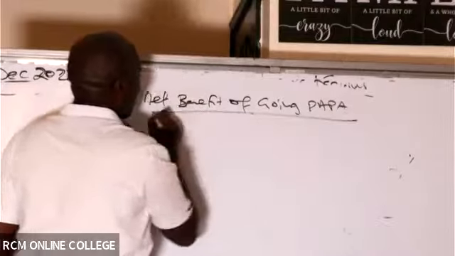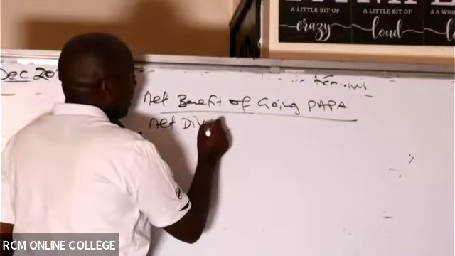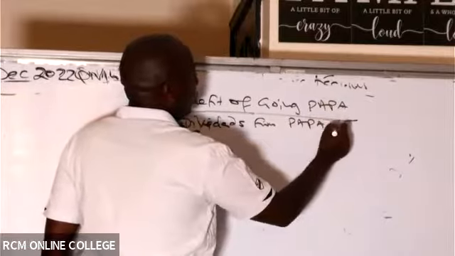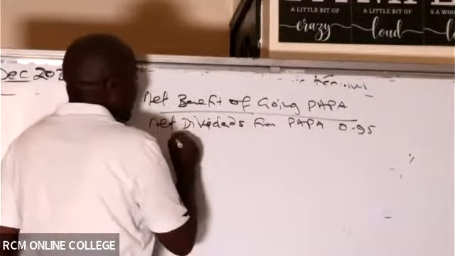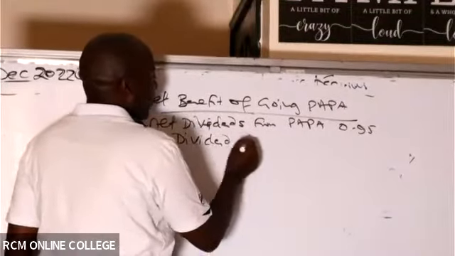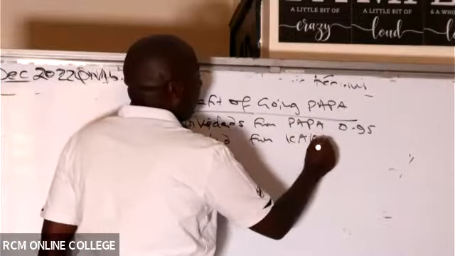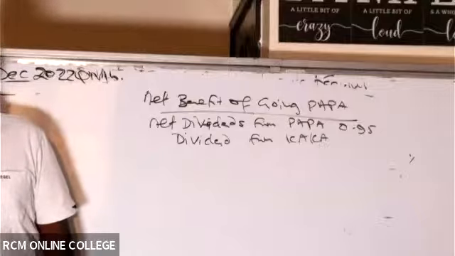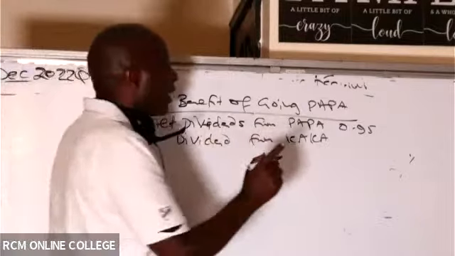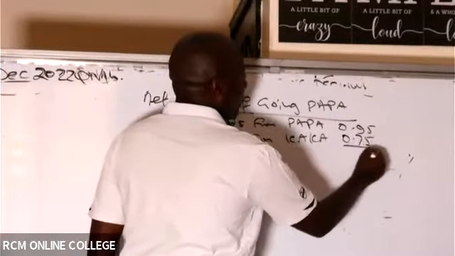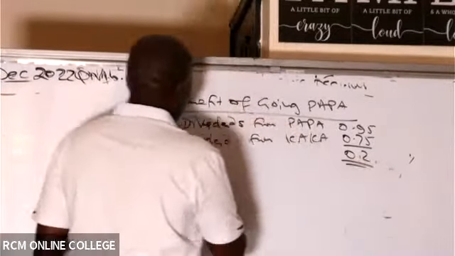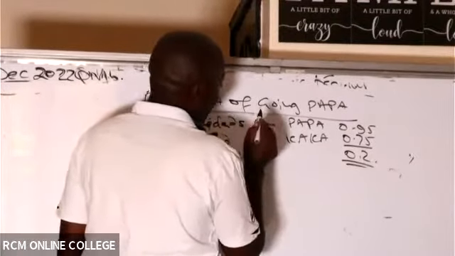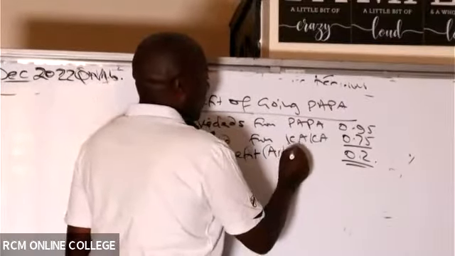So in this case here, number one, we have net dividends from Papa of 0.95. And then of course we had dividends from Kaka. Kaka alikuwa anapata ngapi? 0.75. So this gives me 0.2 as a net benefit, which in this case here will be the arbitrage profit.